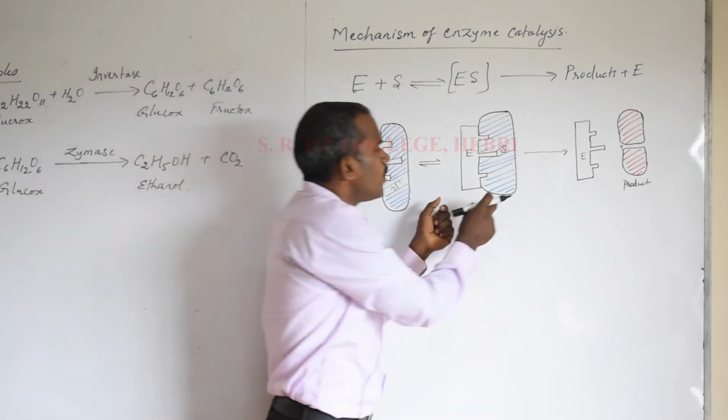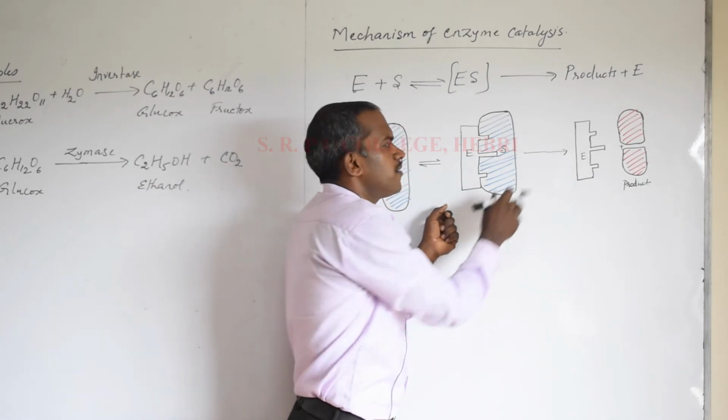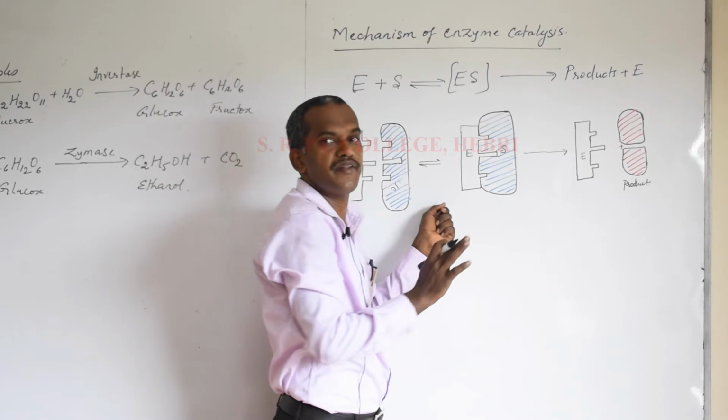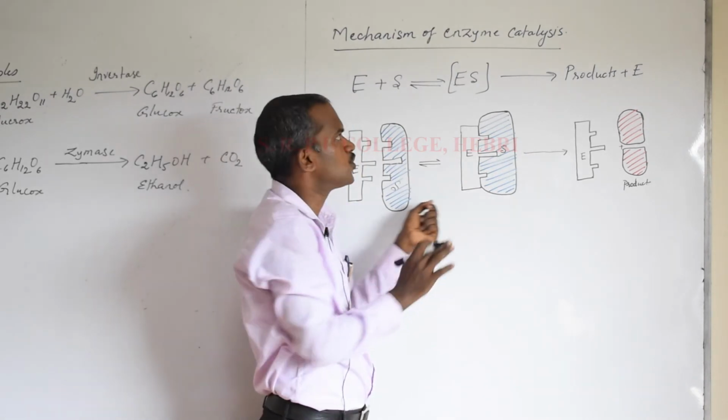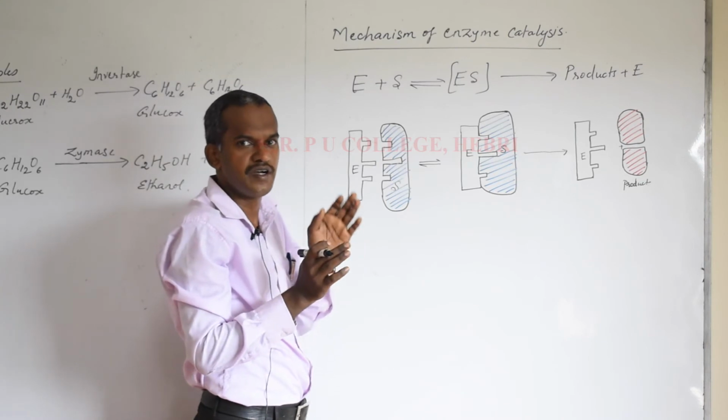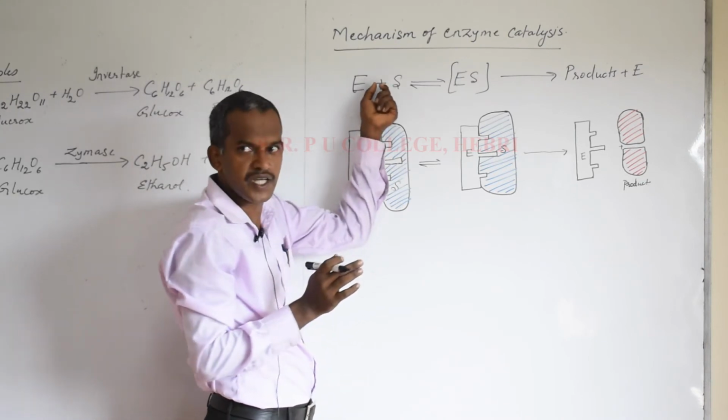Once the enzyme substrate complex is formed, it will convert into products, where the enzyme remains the same at the end of the reaction. So just a two-step process. As I told you, when it is asked for 2 marks, you are writing the first equation.